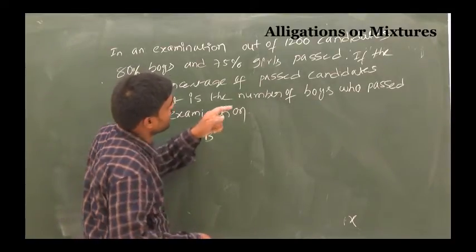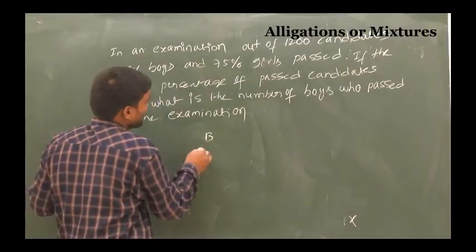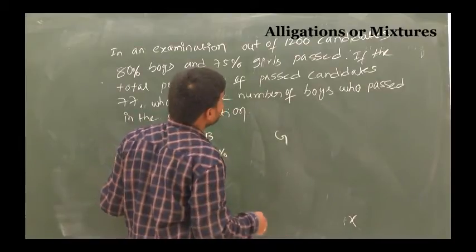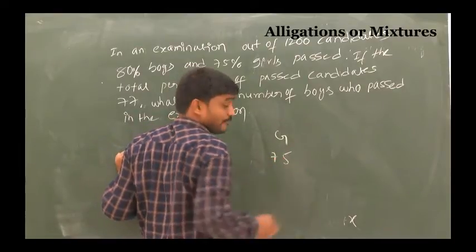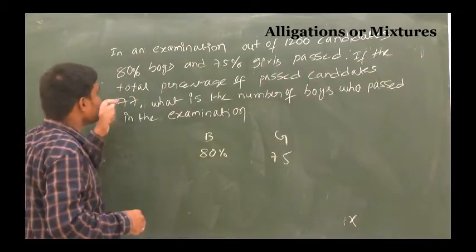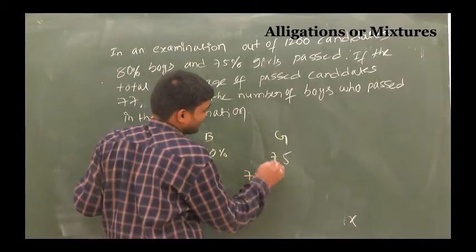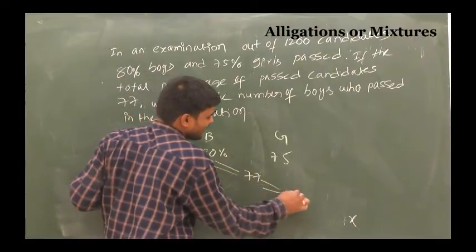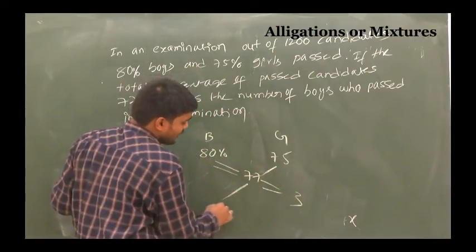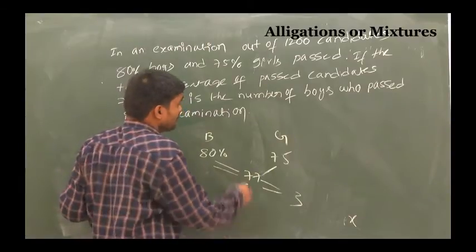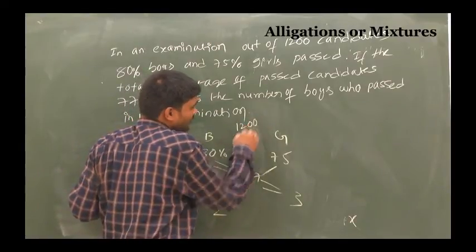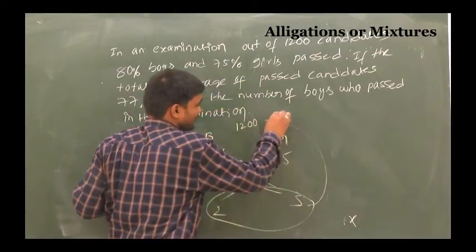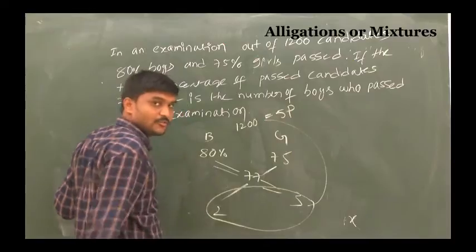So boys, how much percentage passed? 80%. Girls, how much percentage passed? 75%. But in a class, the pass percentage is 77%. So that's why you can subtract, this is the 3, this is the 2. So total number of candidates 1200, so total number of parts is 5 parts. 5 parts equal to 1200.